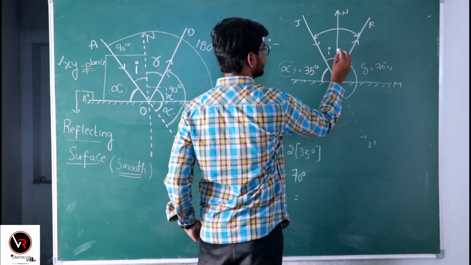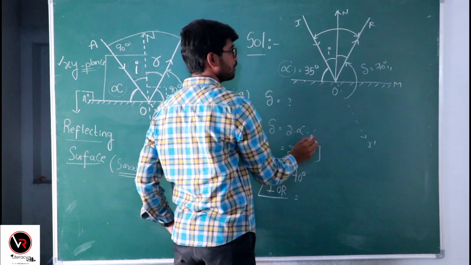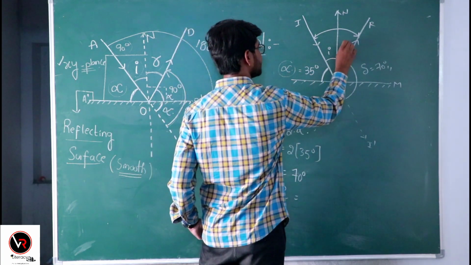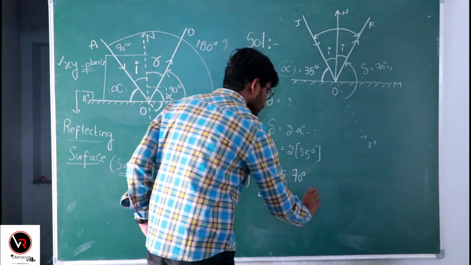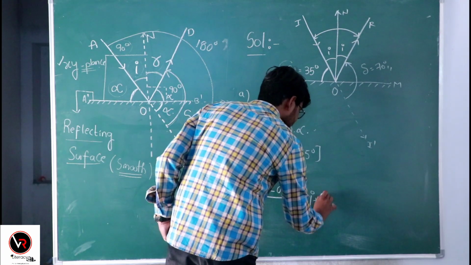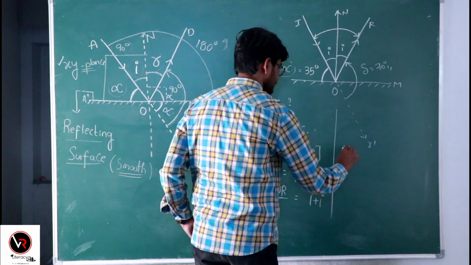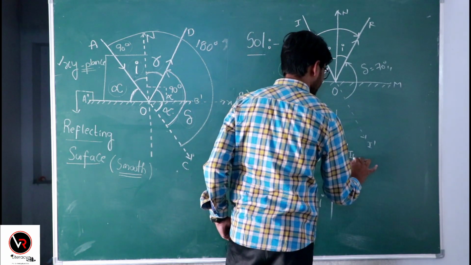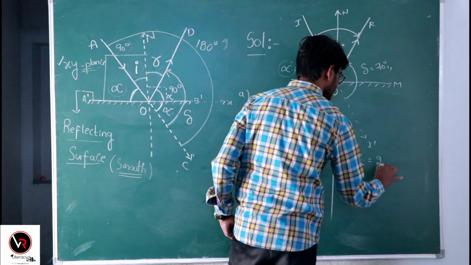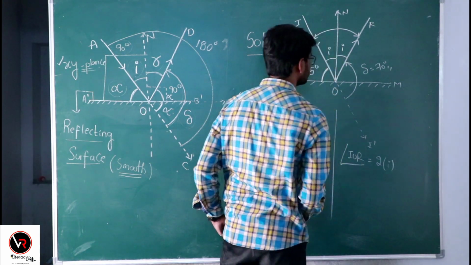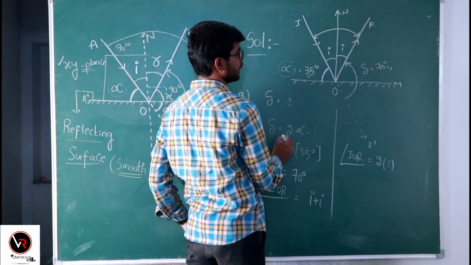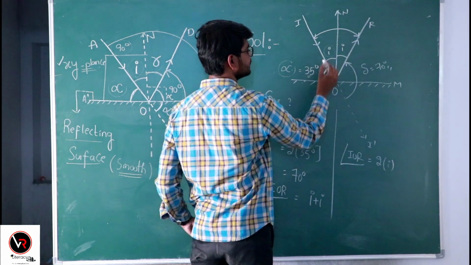Angle of incidence I. What is this angle? Angle of reflection, which is also I as per the second law. So I plus I, angle IOR equals twice I. So if this is 35, what is I?